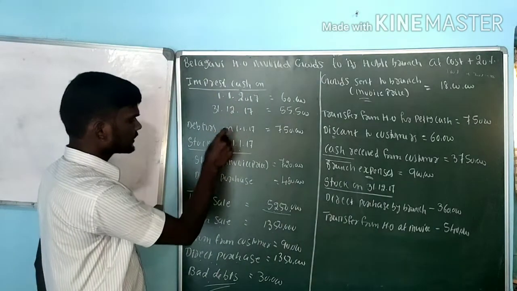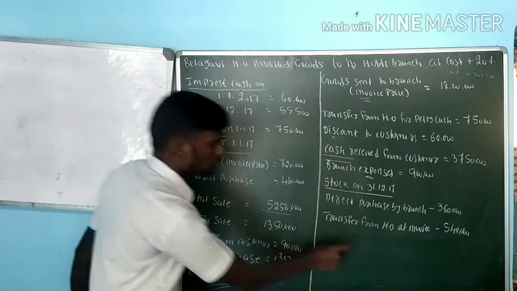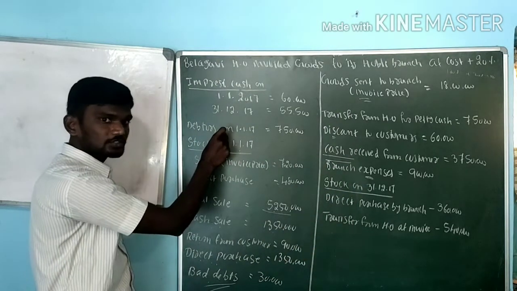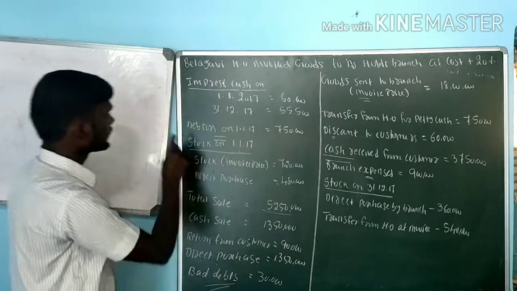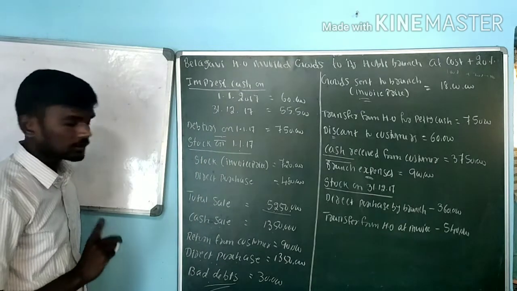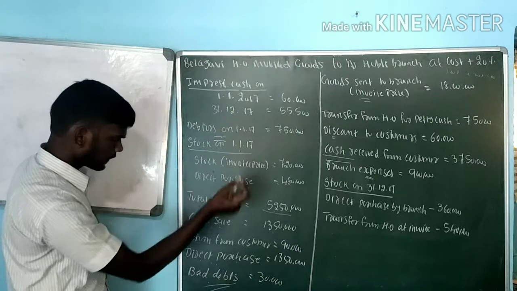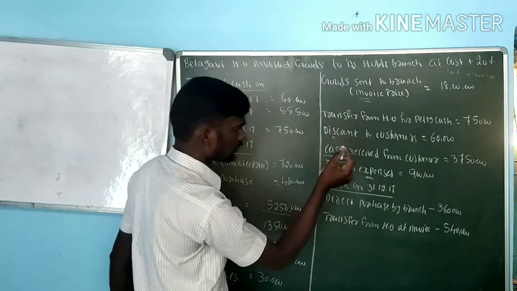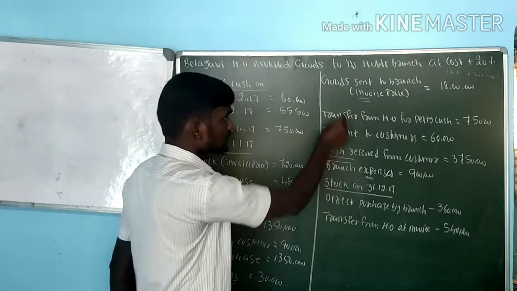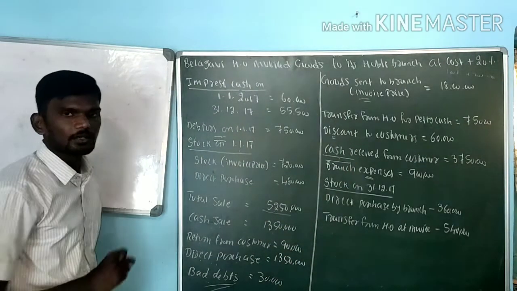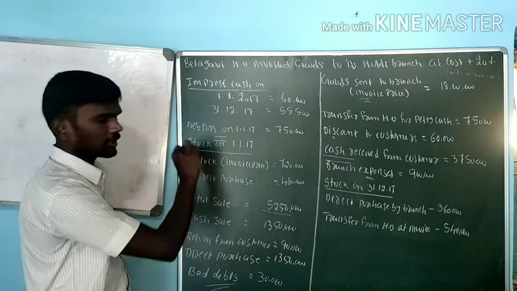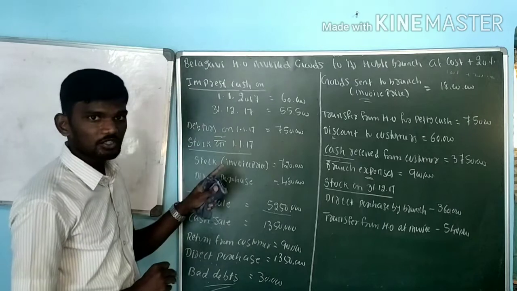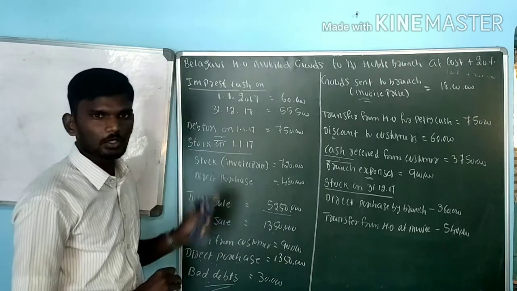Next one, debtors: they give only the opening value and have not specified any closing value, so we need to identify the debtors closing value through the total debtors account. Under debtors account, we record opening value, then credit sale, bad debts, discount allowed, and cash received from customers. Remaining information we record under branch account. Please pause the video and take down the question. Next we are going for the solution.